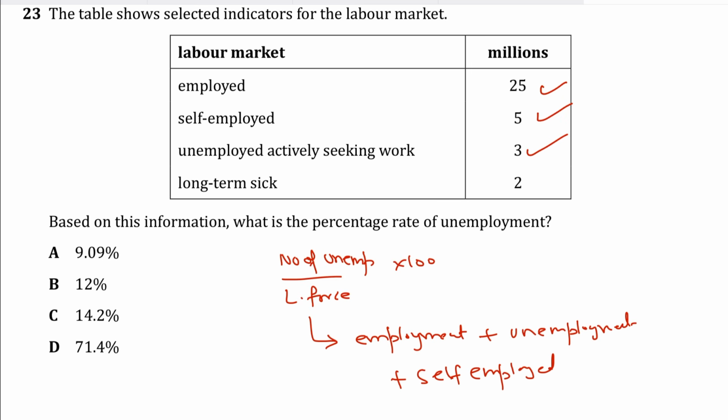So 25 plus 5 plus 3 would give you 33 million, and the number of unemployed people is 3. So 3 upon 33 times 100 would give you 9.1%, which makes A for Alpha the correct answer.